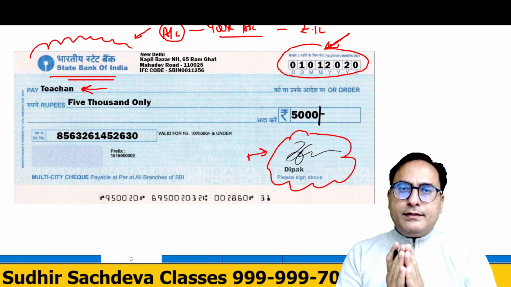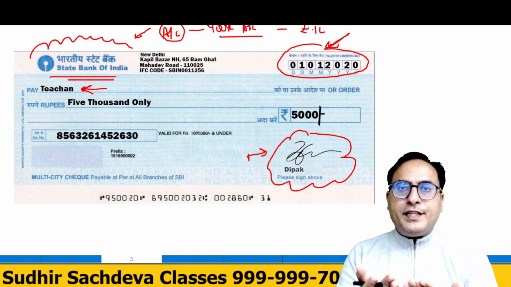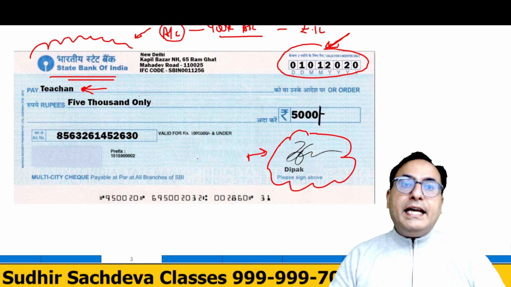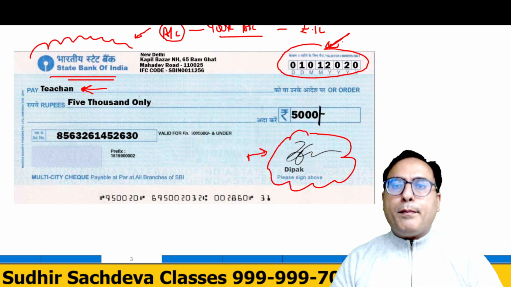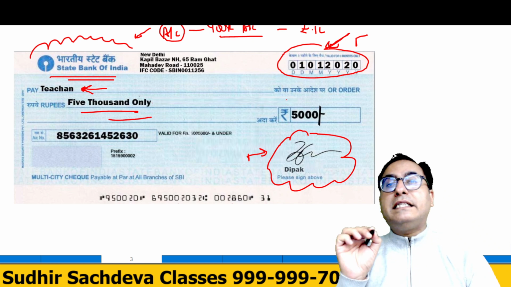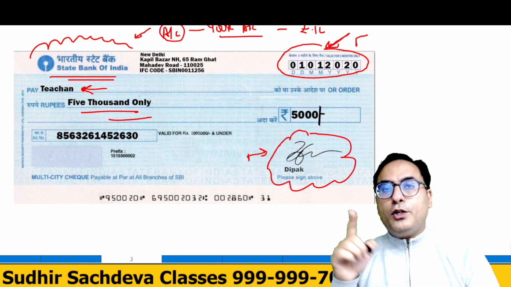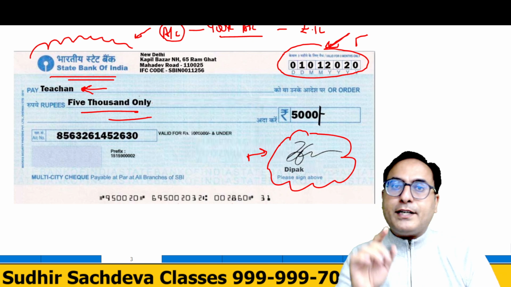When the check is given to the bank, the moment they see that the signatures are matching, the proper date is given, the name is given, and the amount is matching with words as well, they will transfer this amount to that particular account.